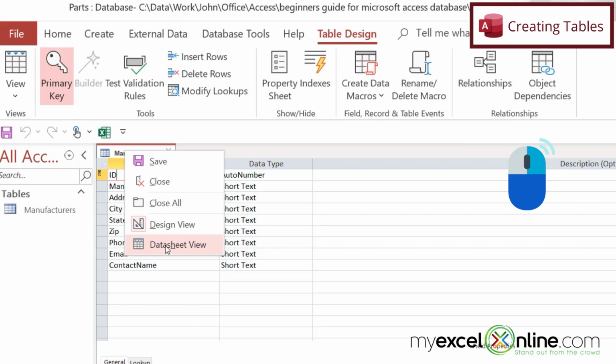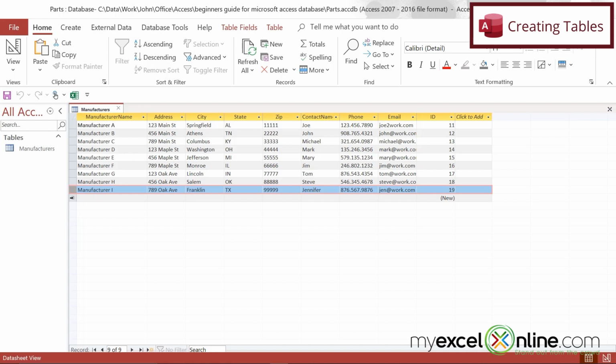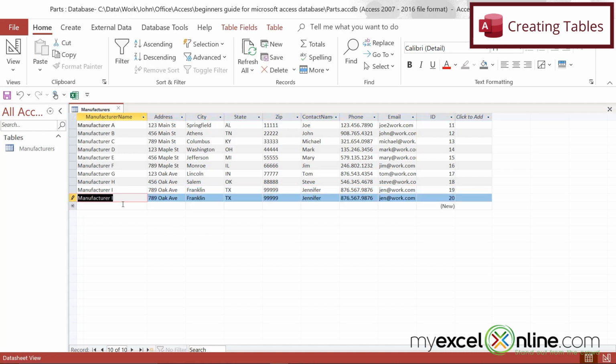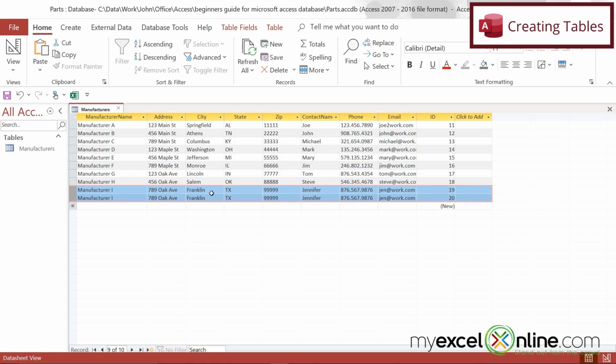Let's right click on here and go back to Datasheet View and look at that ID column. You can see that this is a sequential number inside of this table. But more importantly, this number is unique. So it's possible that I can copy this manufacturer here and paste it down here. And you can have records in a table that are identical in all ways except one, which is the ID column right here.